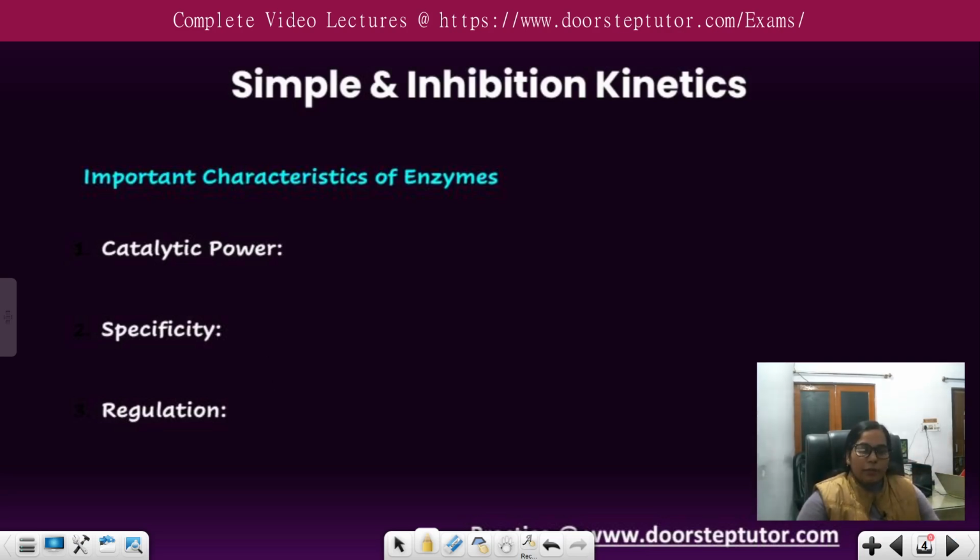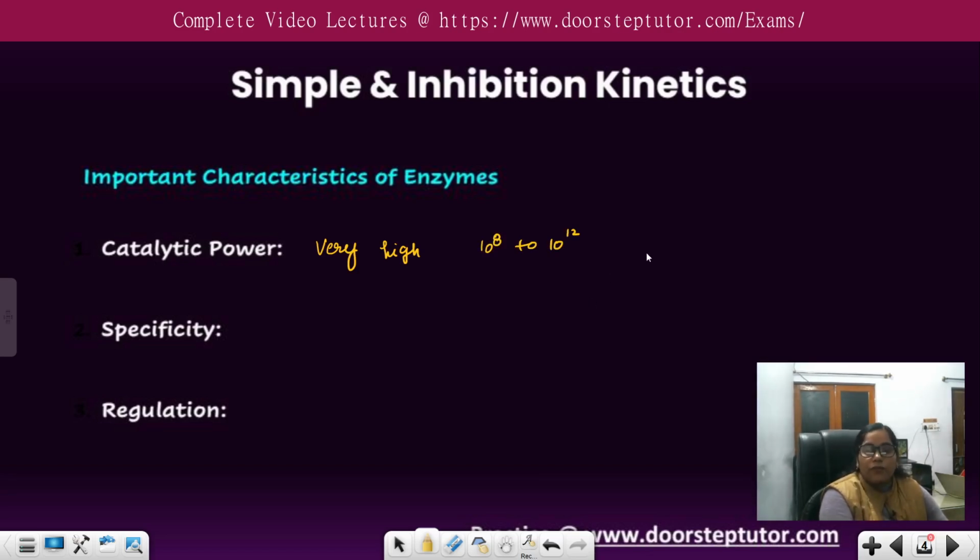What is catalytic power? Enzymes have a very high catalytic power, and they may increase the rate of reaction by 10 to the power 8 to 10 to the power 12 times that in their absence.